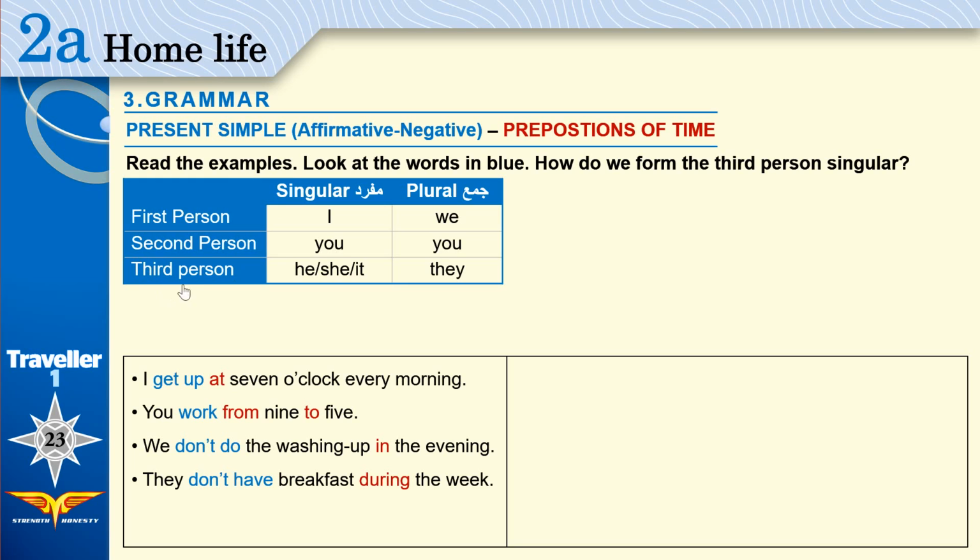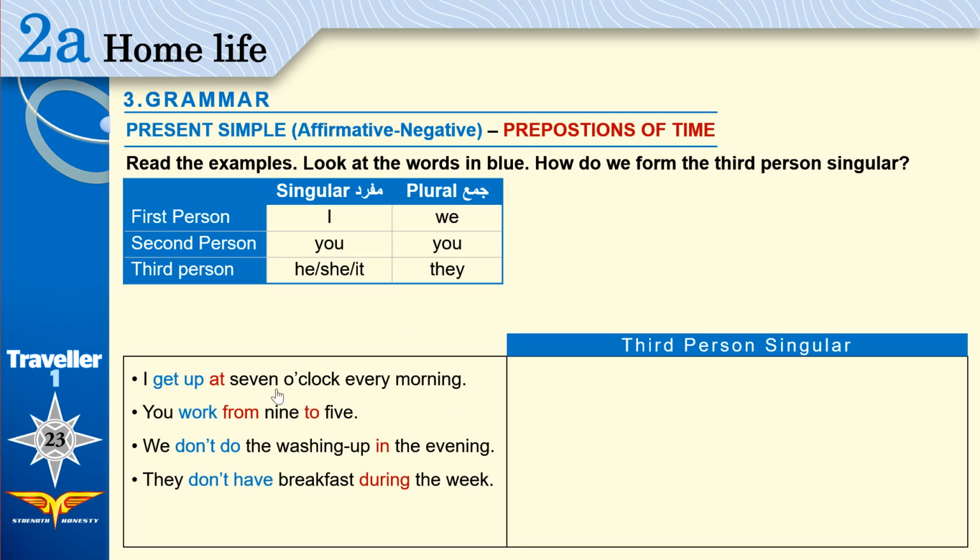The third person is the one that we are talking about. He is probably not here, or maybe he is here, but we are talking about him or her indirectly. We use he, she, and it if they are singular, and we use they if they are plural, more than one. Now, let's form the third person singular from this sentence.